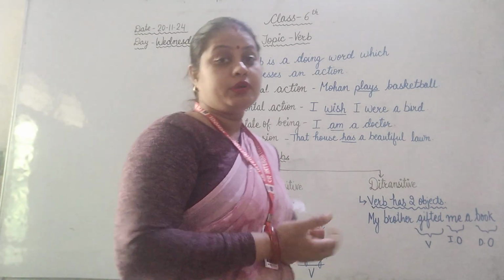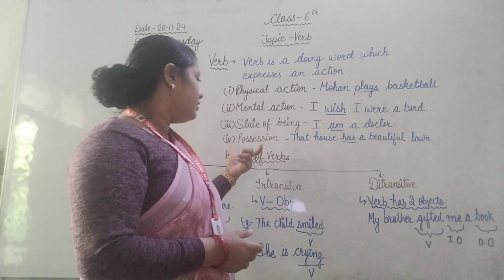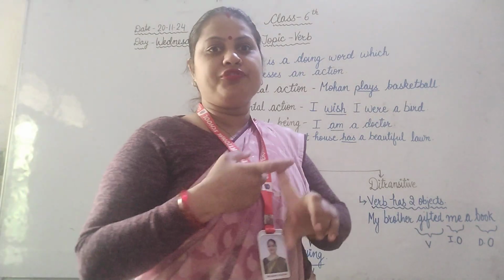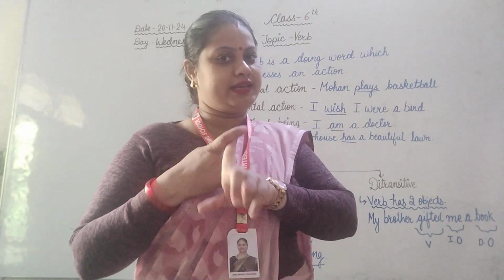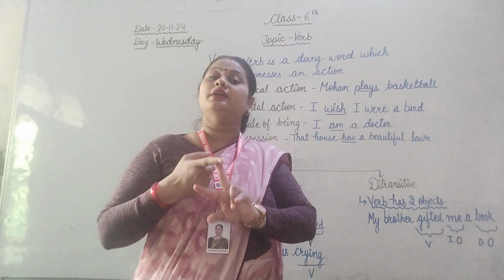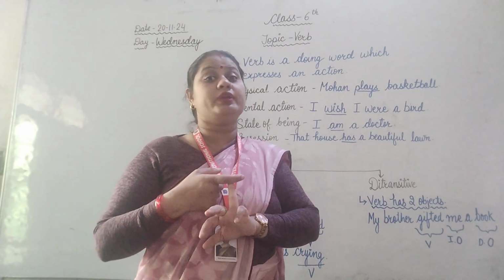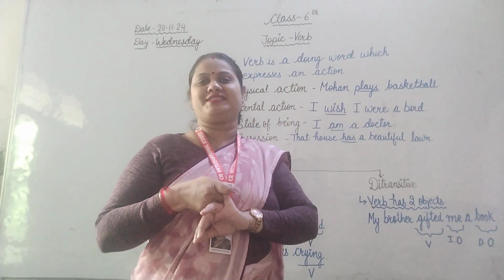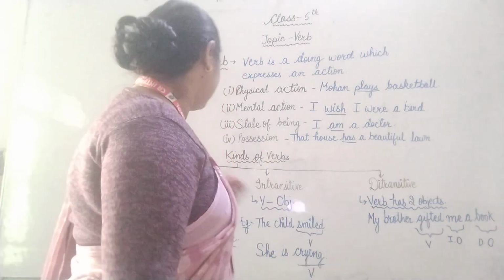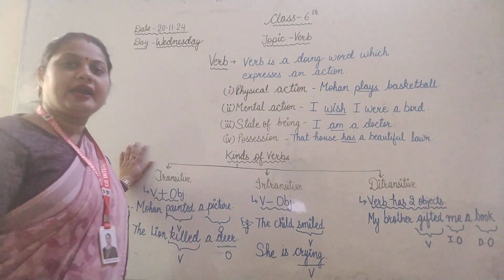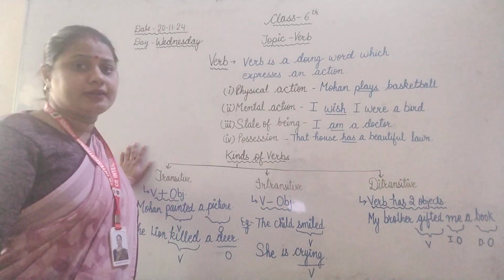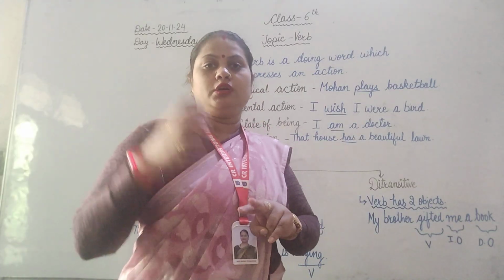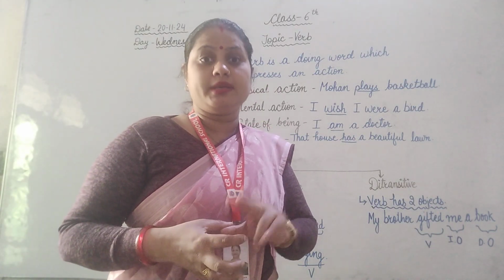Now let's come to the next chain of this topic, kinds of verb. There are three kinds of verb. The very first, what we discussed in the class, is transitive. Transitive, intransitive, as well as when we need two objects, then we have to use the ditransitive. So let's come to the first type of verb, that is the transitive verb. Transitive verb means the verb which needs an object in a sentence.